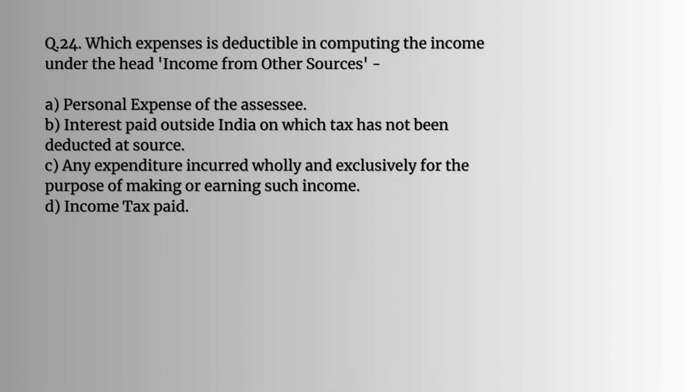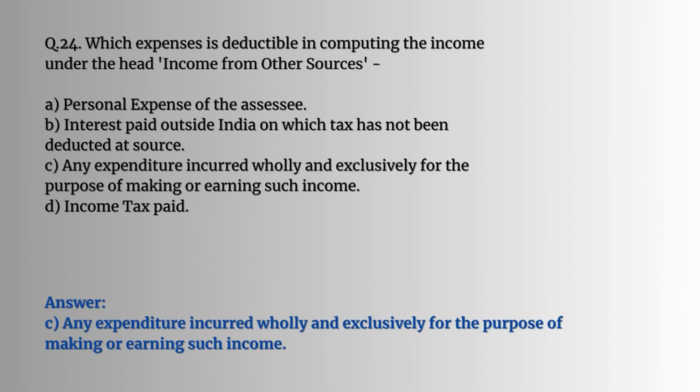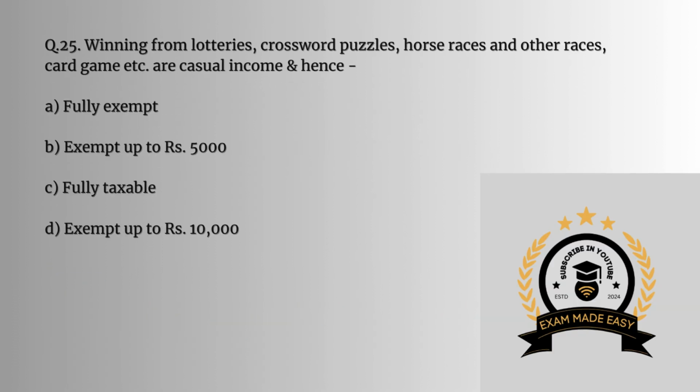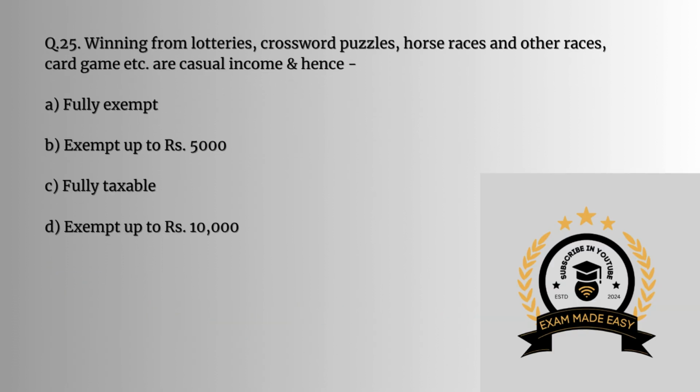Question number 24. Which expenses is deductible in computing the income under the head income from other sources? So the answer would be C. Any expenditure incurred wholly and exclusively for the purpose of making or earning such income. Question number 25. Winnings from lotteries, crossword puzzles, horse races and other races, card games, etc. are casual income and hence fully taxable.